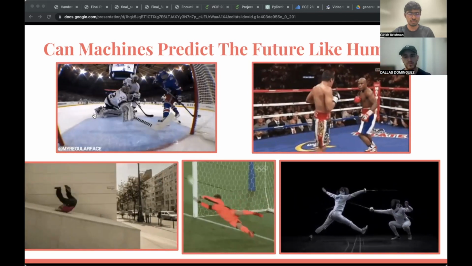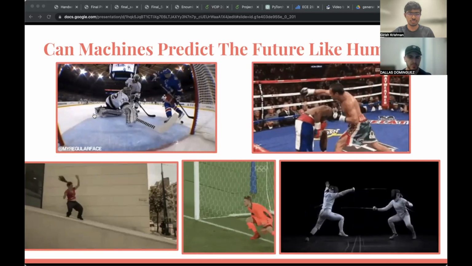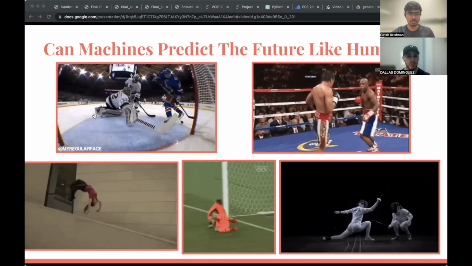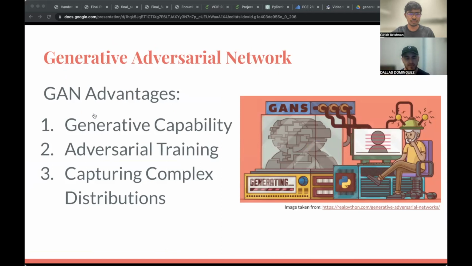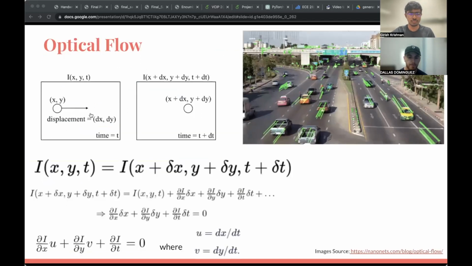So we propose the question, for a sport such as fencing, is it possible to teach a machine at some level to be able to predict the movements of combatants? The generative adversarial network offers a powerful framework for future image predictions. GANs have a strong generative capability. The adversarial training process in GANs encourages the generator to continuously improve its generated samples by learning from the feedback of the discriminator. And GANs can also learn to capture complex data distributions.